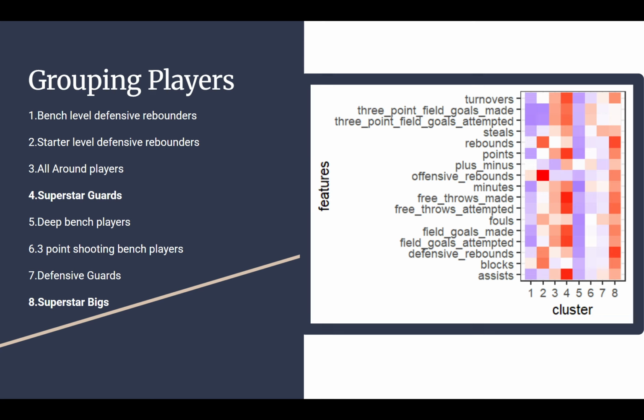So you have bench level defensive rebounders, starter level all arounders in the third group, and superstar guards. These aren't necessarily guards in the sense that they only play point guard or shooting guard, but they're guards in the sense that they're putting up a lot of shots, handling the ball a lot, high turnovers, high assists, things like that. And then we have deep bench players, who don't really see play. And 3-point shooting bench players, who just come in, shoot a couple shots, probably from three, and then go back to the bench.